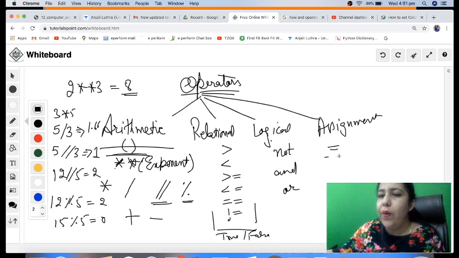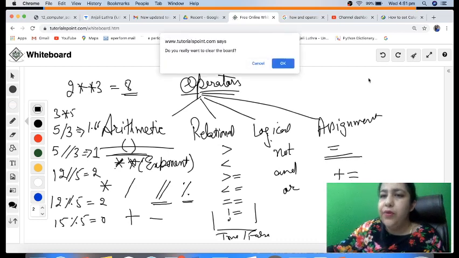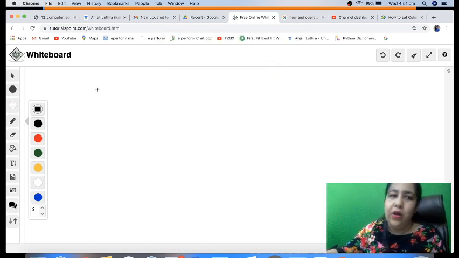And then this is your one major assignment operator. Then you have all short forms available with us, which we can use. But before we go to them, let's do what and, or does.